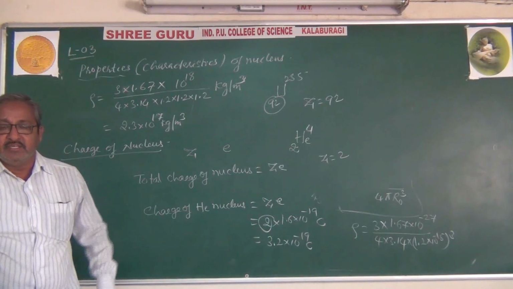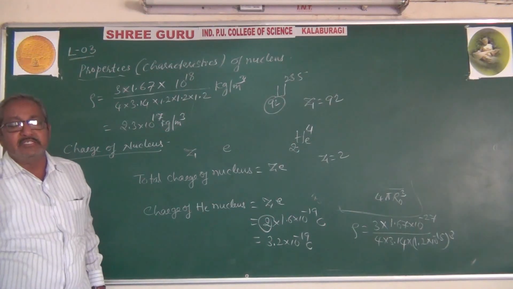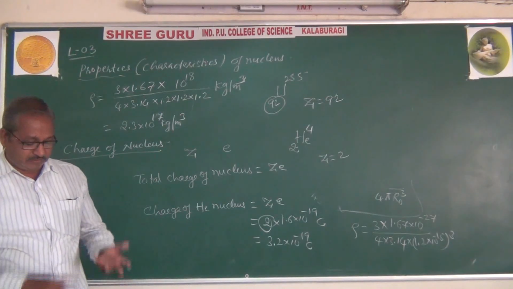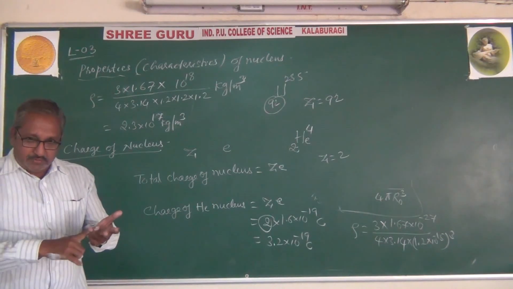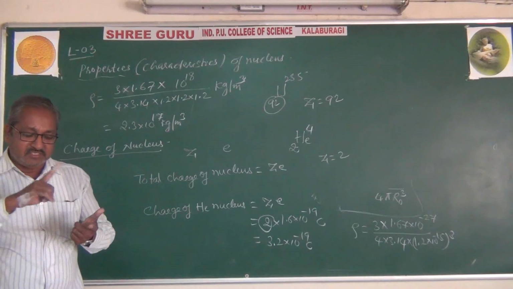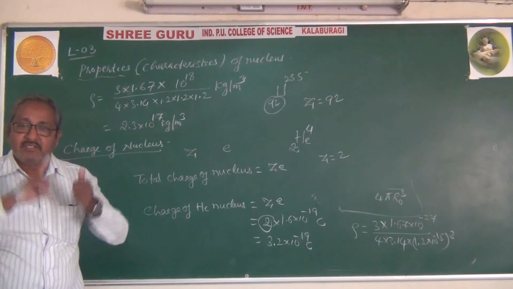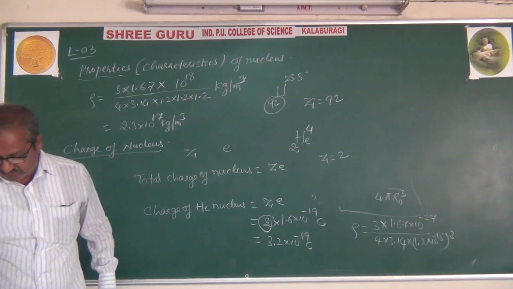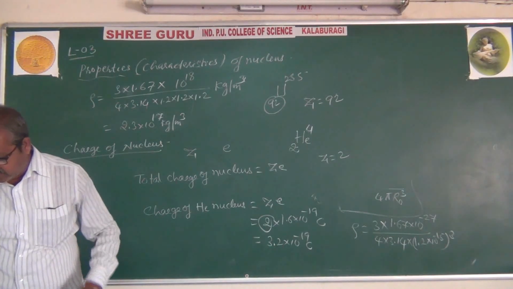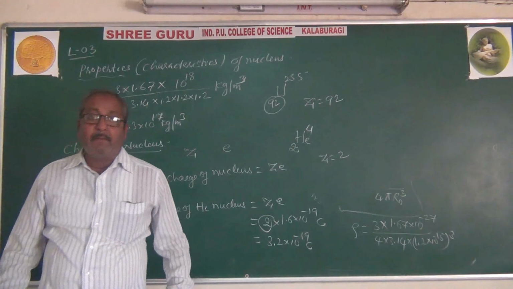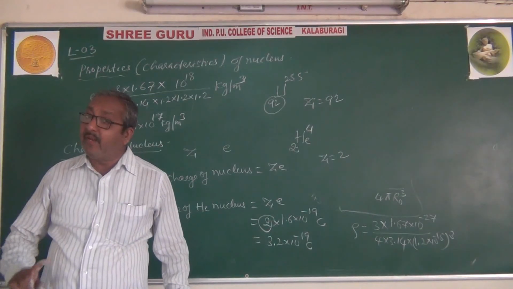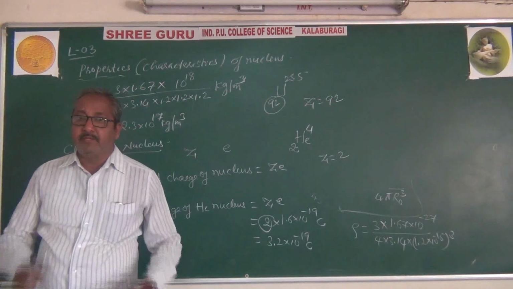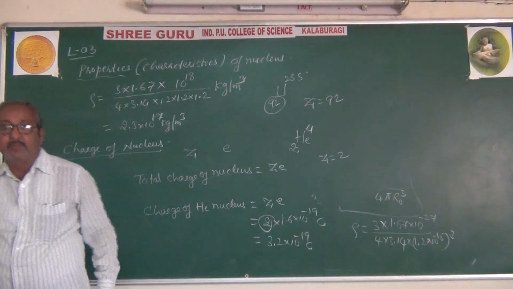Is it clear? These are a few properties of the nucleus: size of the nucleus, mass of the nucleus, density of the nucleus, and charge of the nucleus. So up to this we discussed today, and in the next class we will discuss the mass defect and then binding energy. Okay, thank you.